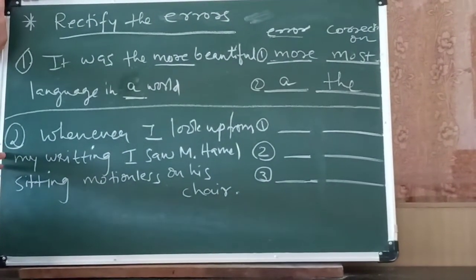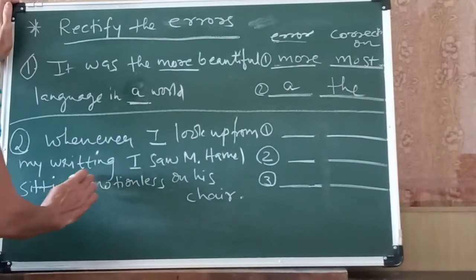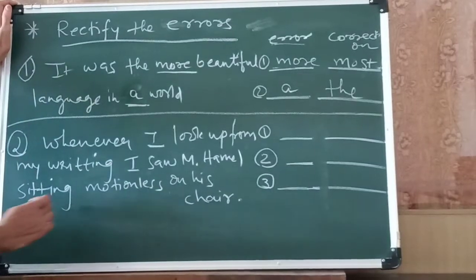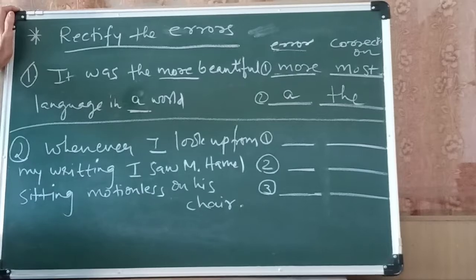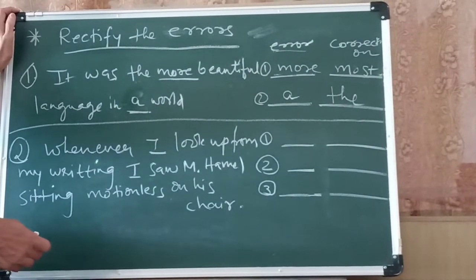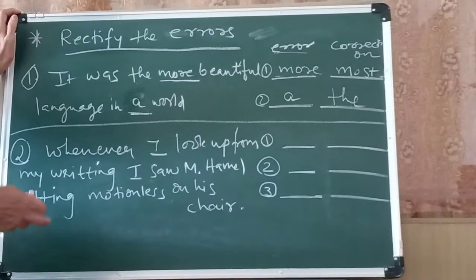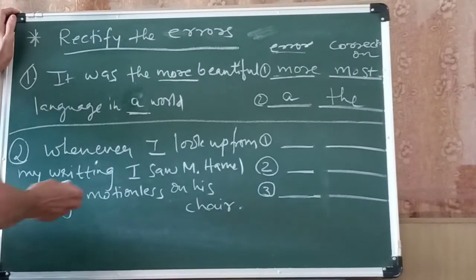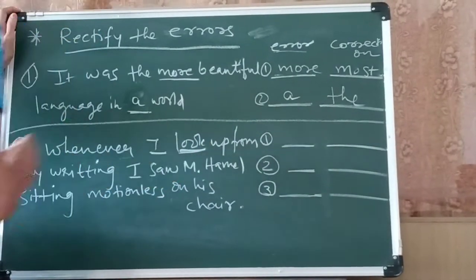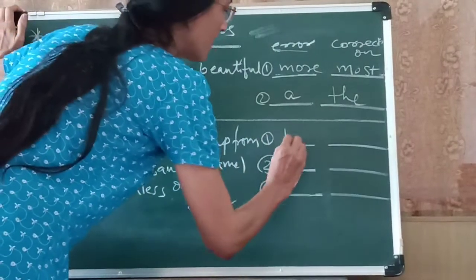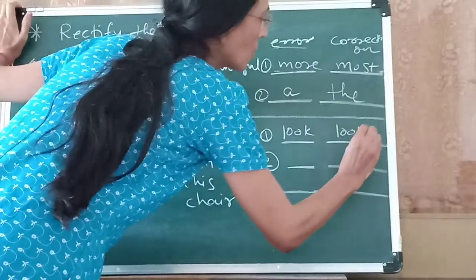Now second example, "Whenever I look up from my writing, I saw M. Hamel sitting motionless on his chair." My dear students, here the whole story is told to us by that little boy, friends. So the story is in past tense. So in the very first line, "whenever I look up", this is the obvious mistake you can see here. So the error in the first line is "look". You will write the correction "looked".